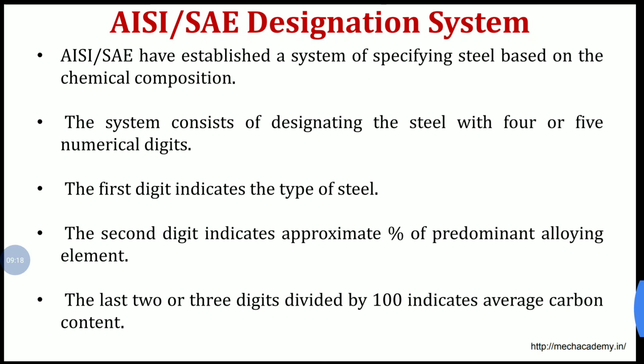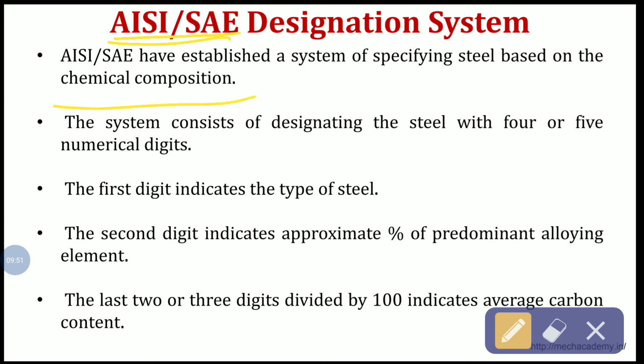The next method is nothing but the AISI or SAE Designation System. AISI means what? American Iron and Steel Institute. And SAE means what? Society of Automotive Engineers. They have almost similar methods of designation of steel, based on the chemical composition of steel. So both designation systems have the same method actually, and it depends upon the chemical composition of steel. The system consists of designating the steel with 4 or 5 numerical digits.